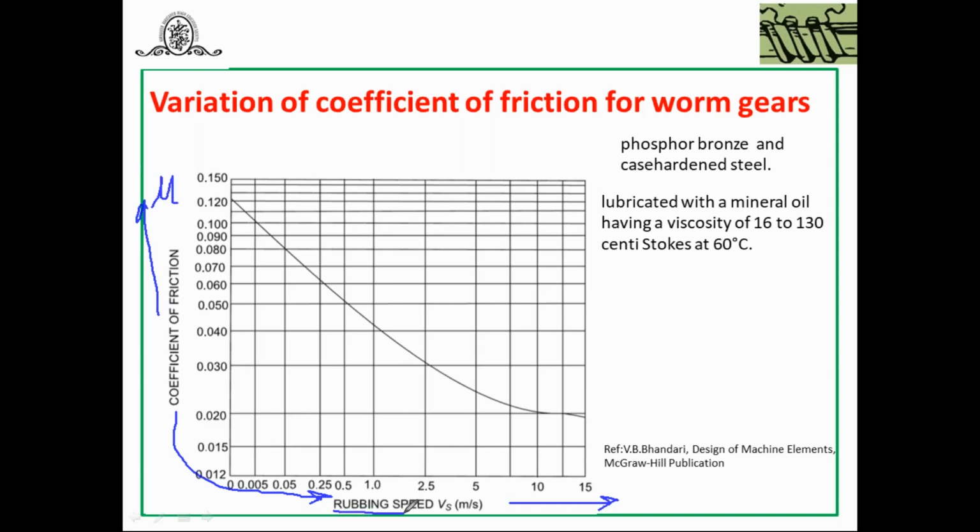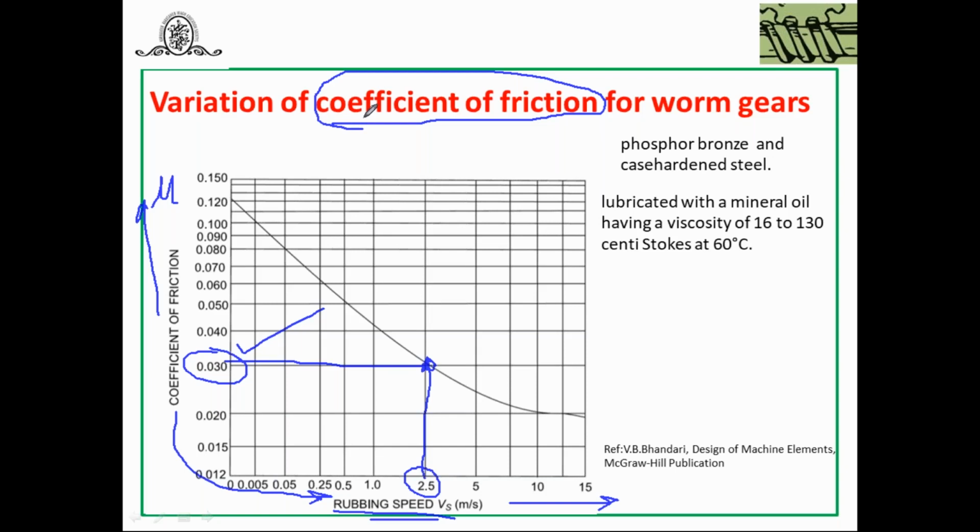Once you have calculated the rubbing speed using the earlier expression in terms of V1 and cos gamma, suppose the calculated value is 2.5. You locate it here and it is going to intersect this line. So you will get the coefficient of friction equal to 0.03. In this way you can find the coefficient of friction for worm gears.